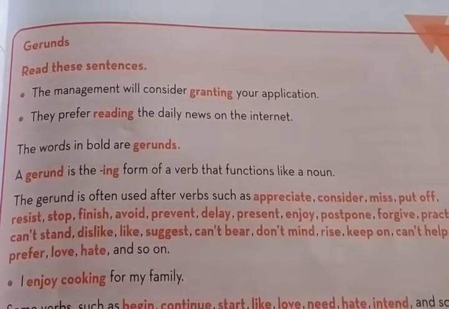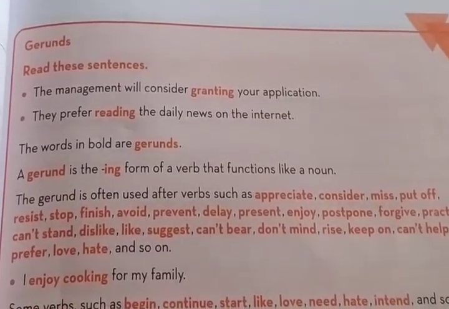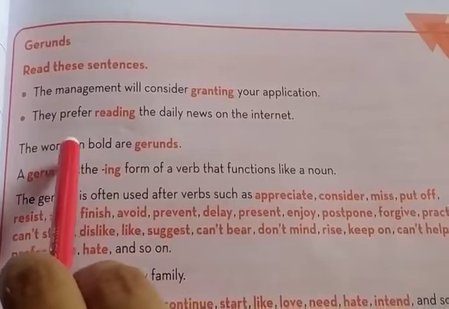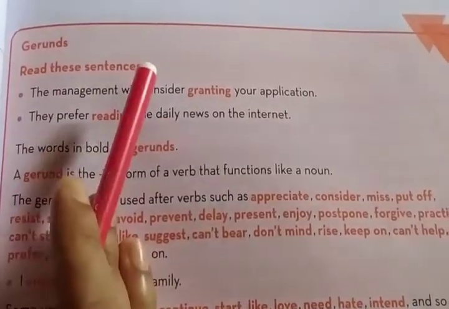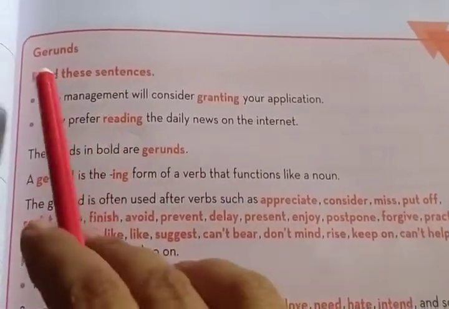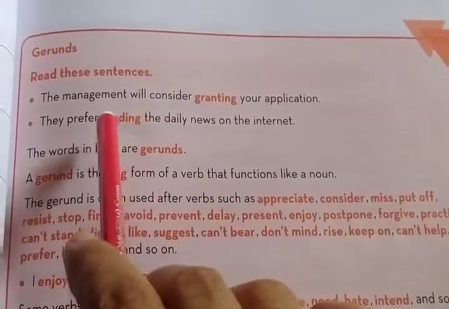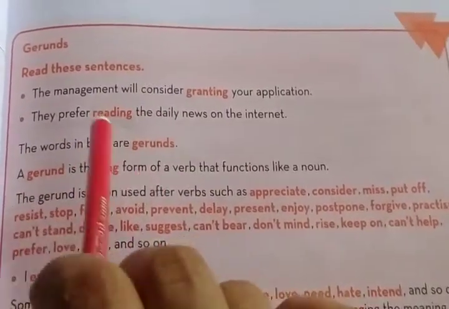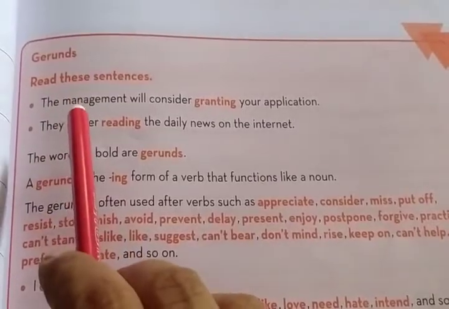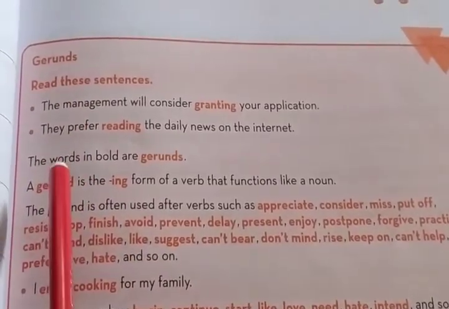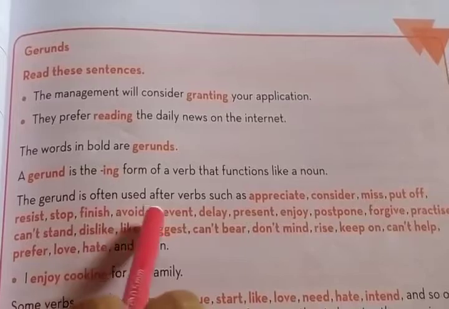Participles are of two types, present participles and past participles. But there is a slight difference between participles and gerunds. What is it? Gerunds are those forms of verbs where ing is always added to the main verb, and those verbs act as a noun, not an adjective, and it is placed after the main verb.